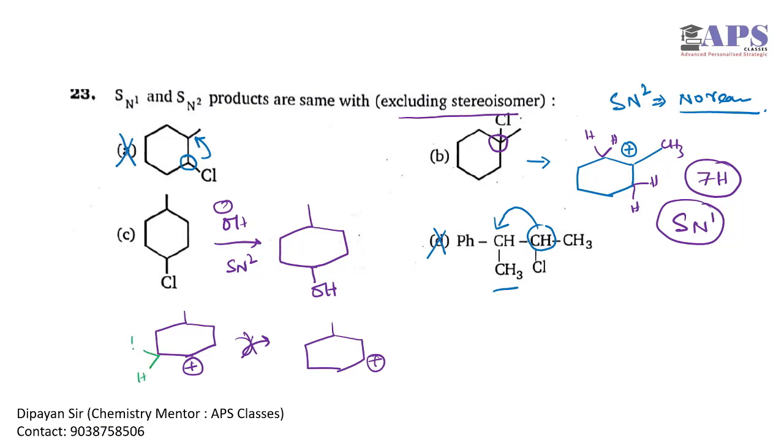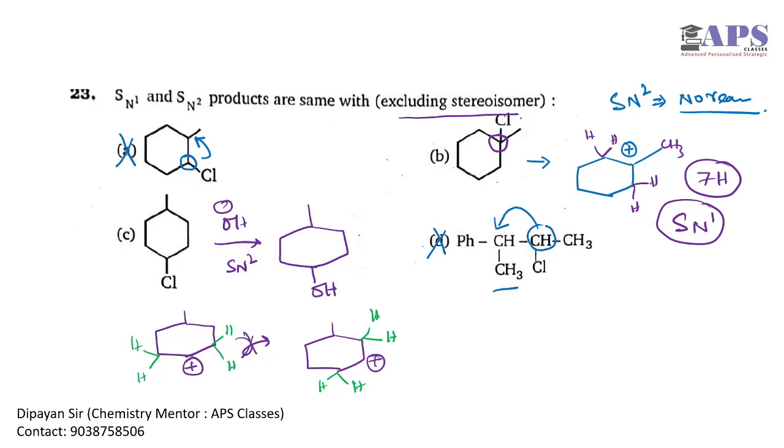Not really less stable, there is no change in stability at all, because here we have 4 alpha hydrogens for hyperconjugation, and here also you have 4 alpha hydrogens for hyperconjugation. So if there is an increase in stability, then the carbocation can rearrange, but in this case the stability is not increasing. Almost the stabilities of the carbocations are the same. That's why option C will not undergo rearrangement in this case.